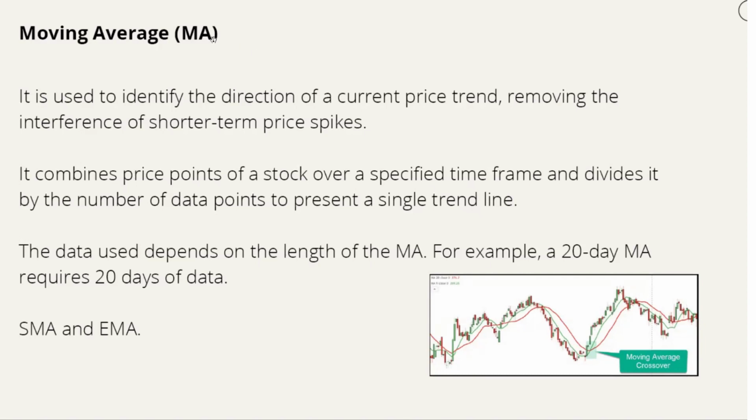It is used to identify the direction of the current market price trend, removing the interference of short-term noise. It combines price points of a stock over a specific time frame and divides it by the number of data points to present a single trend line like this. The data used depends on the length of the moving average. For example, a 20-day moving average requires 20 days of data. We have two types of moving average: SMA and EMA, simple moving average and exponential moving average. The exponential moving average just gives a little more importance to recent price fluctuations. Otherwise, there is not much difference between SMA and EMA.